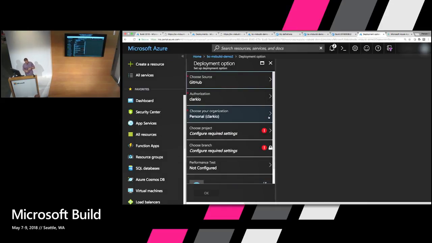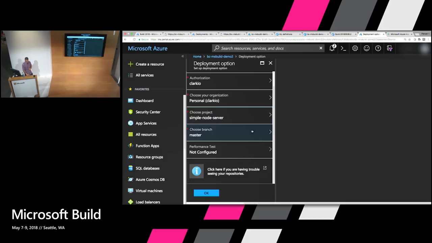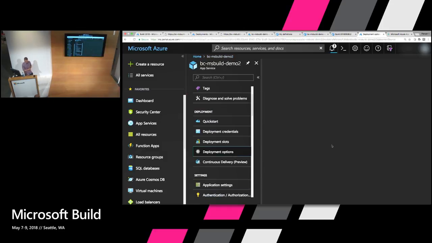And there we go. So you can see my organization is personal under Clark.io. I choose the project that I want, which is the simple node server. It defaults to the master branch, which is what I want, and I click OK, and we're good to go. Now, what that's going to do is it's going to go out to that repo, start pulling in the source code that I have, build it, and do an npm install to get those dependencies that we want so that it can run as needed.